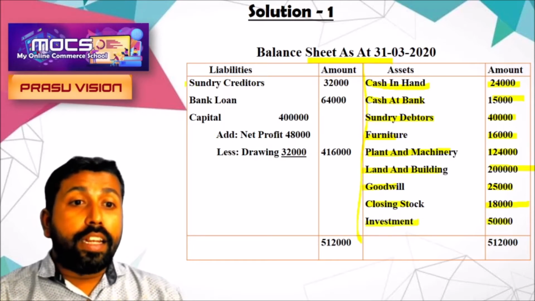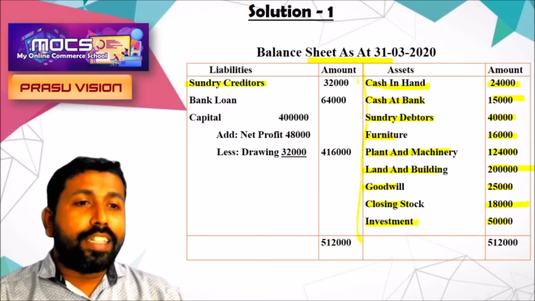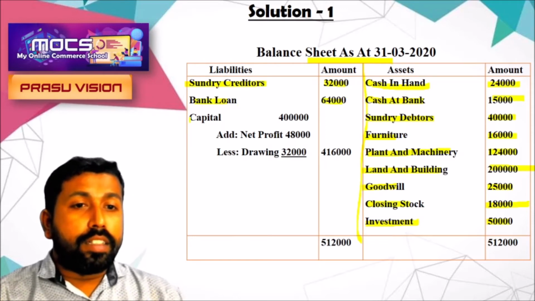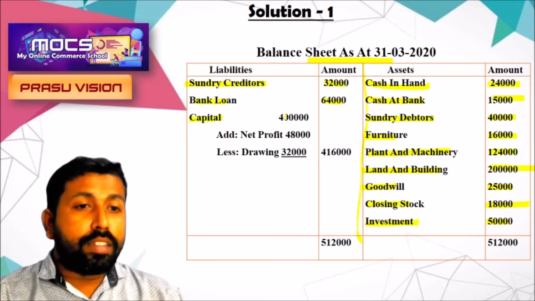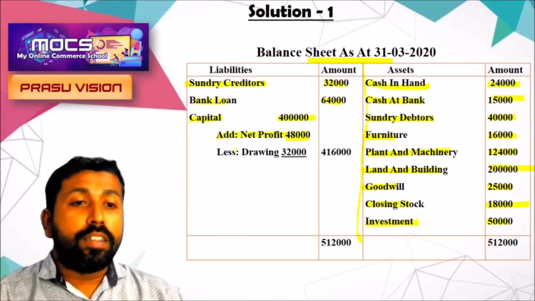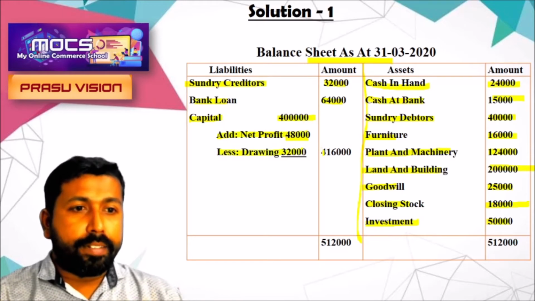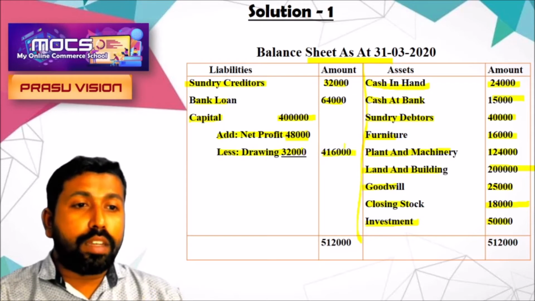Then we are writing the liabilities: creditors 32,000, bank loan 64,000, then capital on the liability side, we are writing 4 lakh. Net profit is there, it will be added, and the drawings withdrawn by the owner will be deducted. So 4 lakh 16,000.